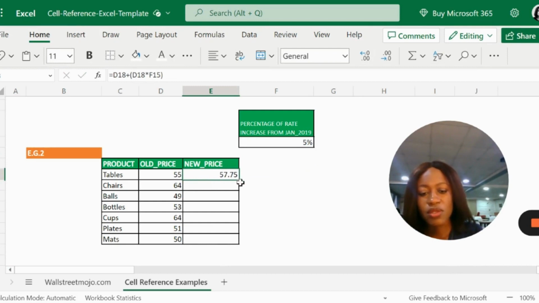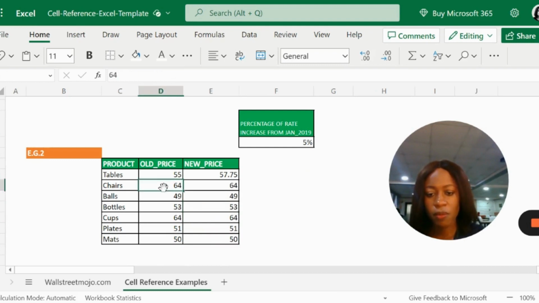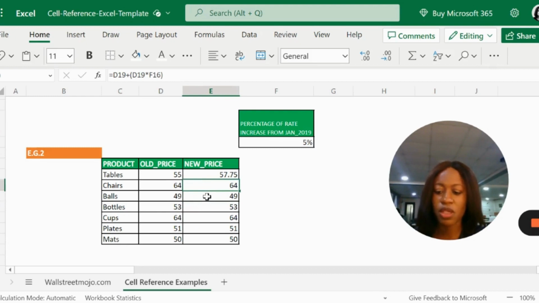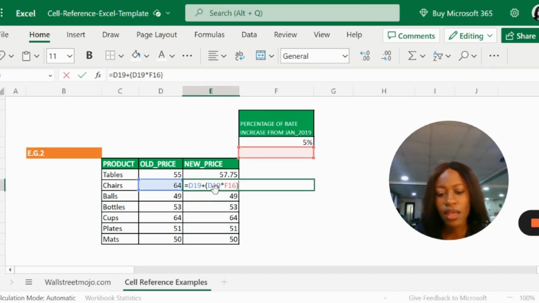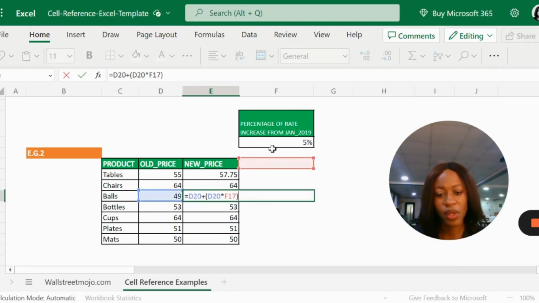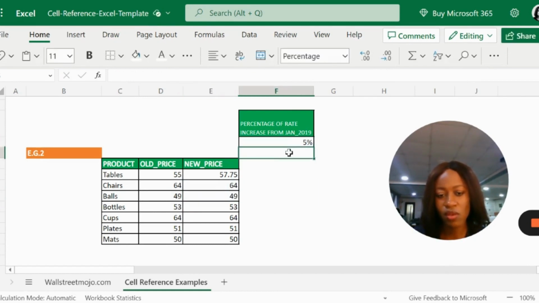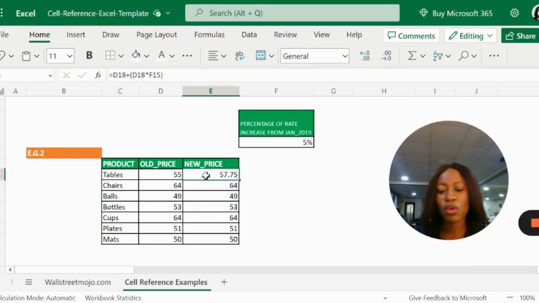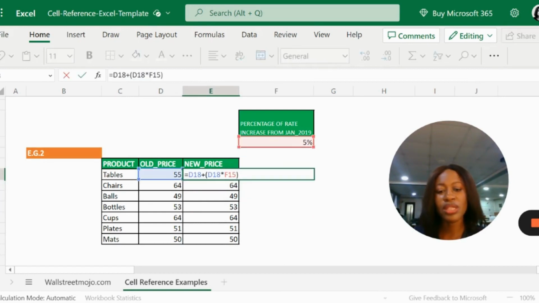So if we simply drag this down, see, there's a problem. We're not actually getting the increased price information, and that is because Excel is continuing to try to help us by moving the formula along relative to the formula that we're copying from. And of course, the percentage information is just on this one cell and is not all the way down. So in order to correctly calculate this, we need to tell Excel not to move this value here.